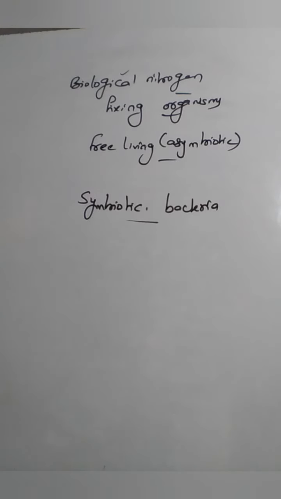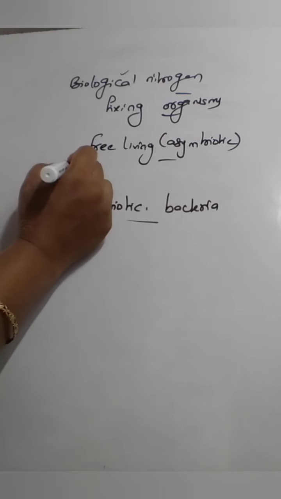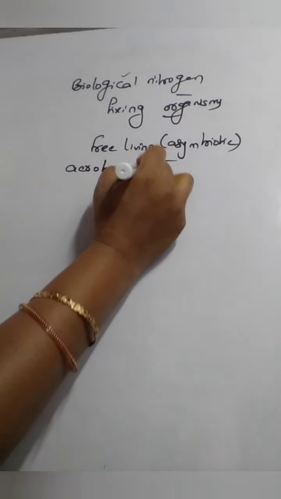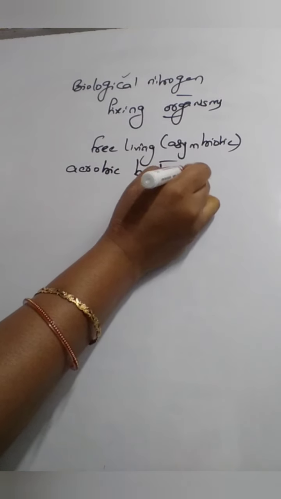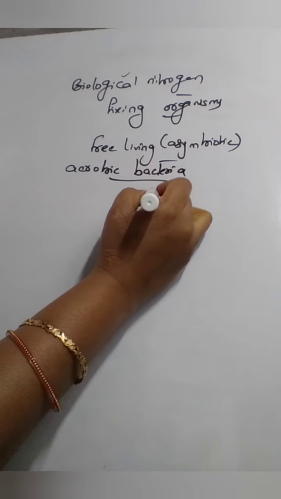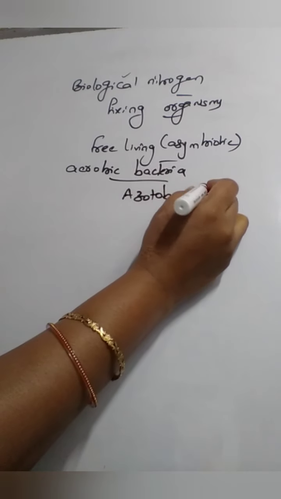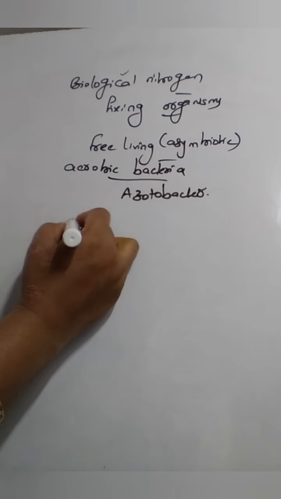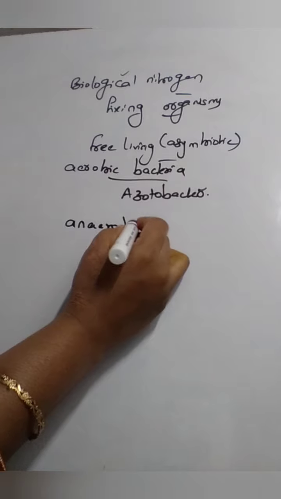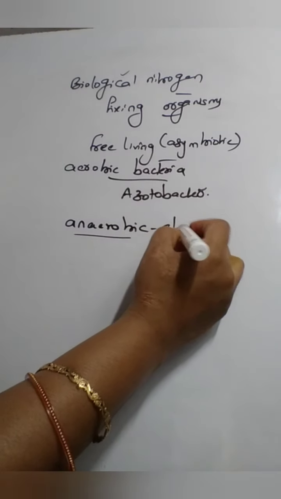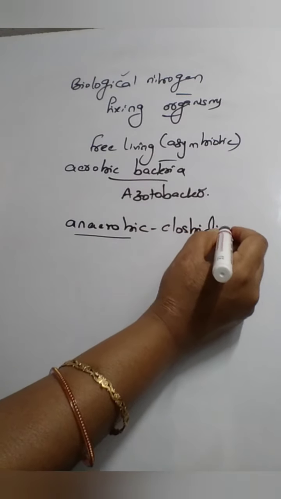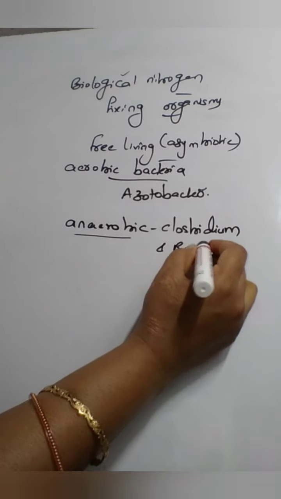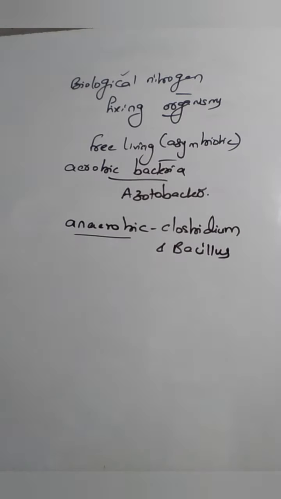Okay, a few examples for the free living bacteria. First, free living aerobic bacteria, like Azotobacter. This is a free living aerobic bacteria which requires oxygen, right? And free living anaerobic bacteria, that is Clostridium and Bacillus. Clostridium and Bacillus are examples of free living anaerobic bacteria which do not require oxygen.